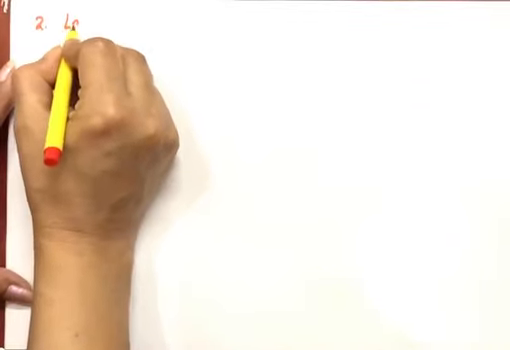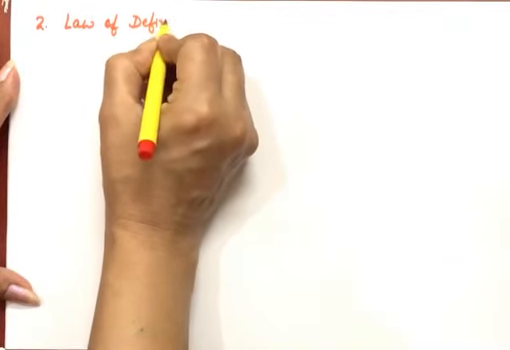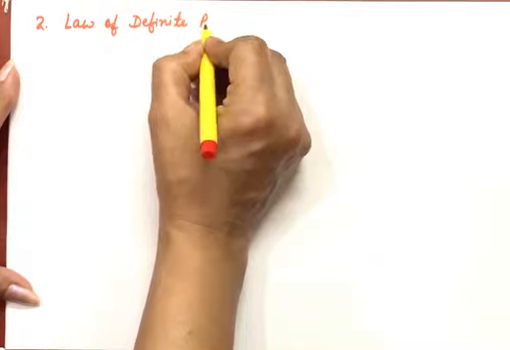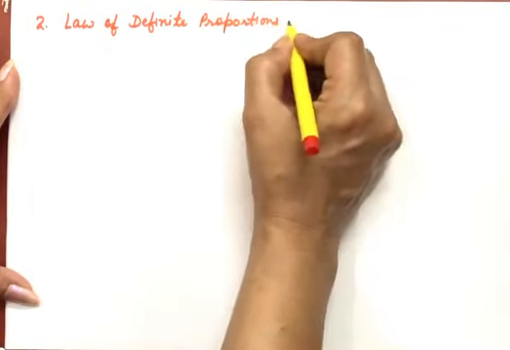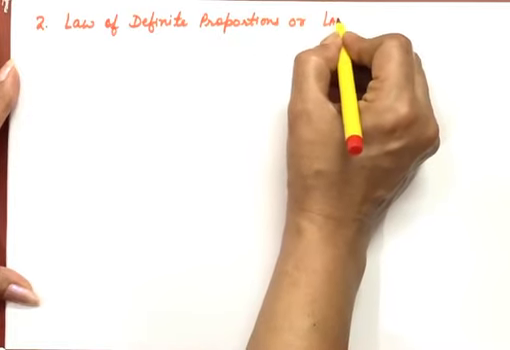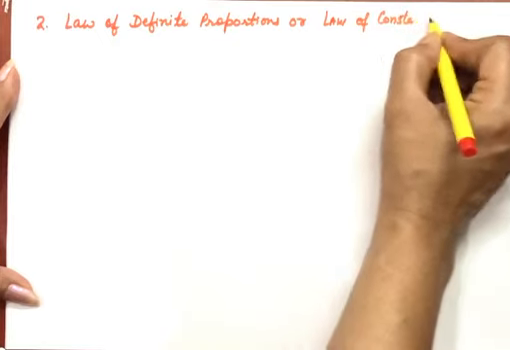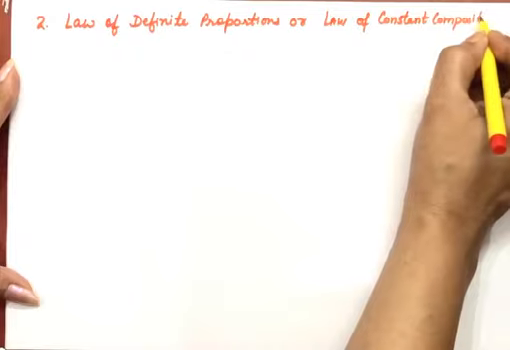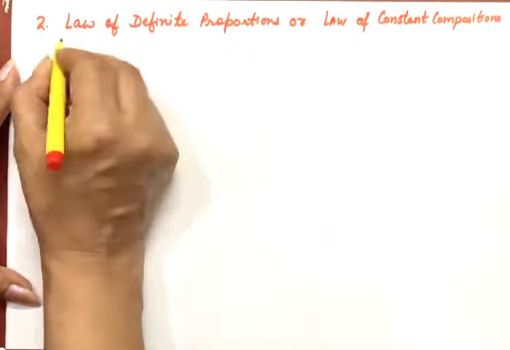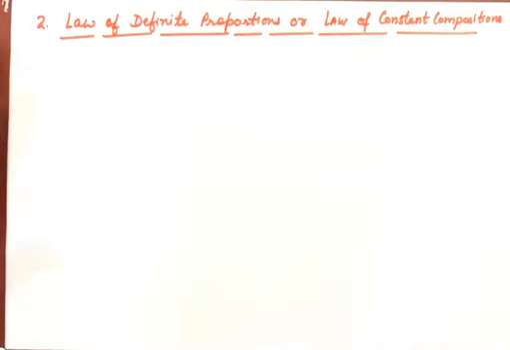After the law of conservation of mass, the next law that we have to cover is the law of definite proportions. Proportion means ratio. Definite ratio. Ratio is constant. Or this is also called the law of constant compositions. Now, first of all, the statement of this law.